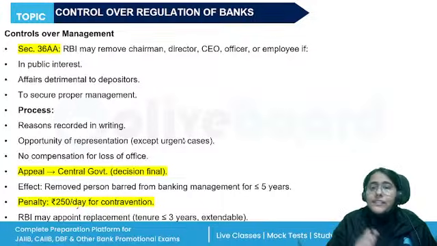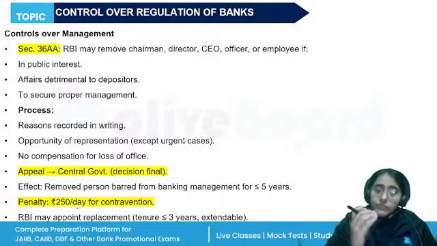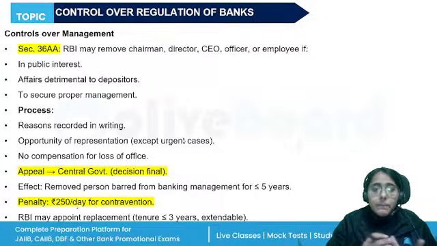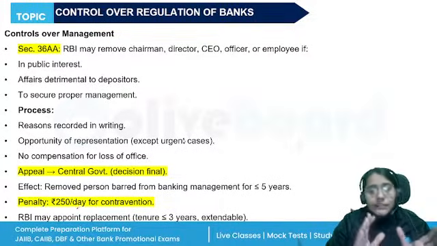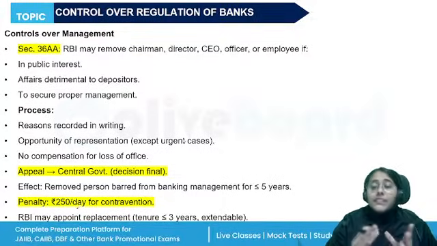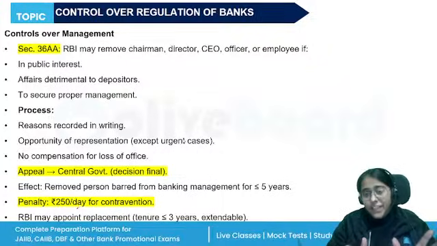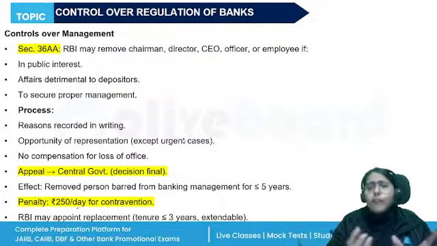They will give the reasons in writing. They will give a reasonable opportunity to the person being removed to make a representation, and then the person will be removed. When such person is removed, they will not be entitled to any compensation for loss of office.